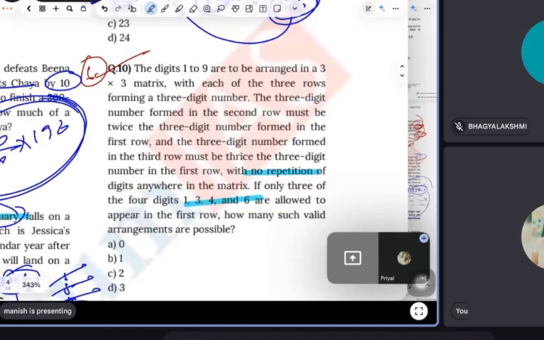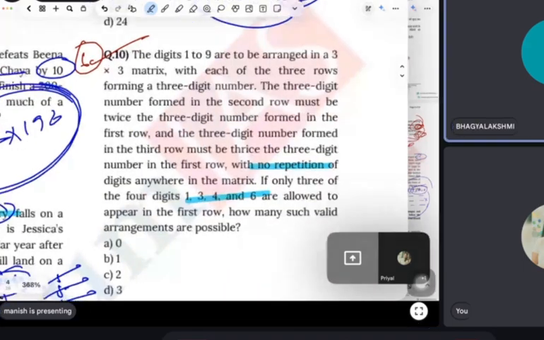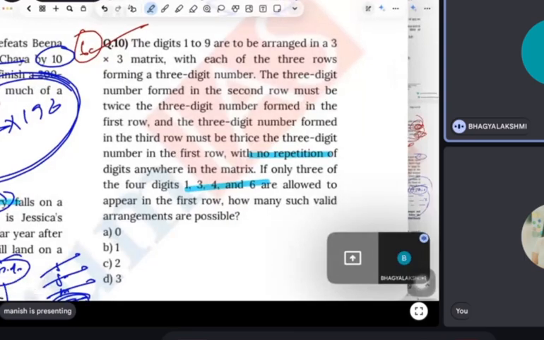Read, Bhagya. The digits 1 to 9 are to be arranged in a 3 by 3 matrix, with each of the 3 rows forming a 3-digit number. The 3-digit number formed in the second row must be twice the 3-digit number formed in the first row, and the 3-digit number formed in the third row must be thrice the 3-digit number in the first row, with no repetition of digits anywhere in the matrix. If only 3 of the 4 digits are allowed to appear in the first row, how many such valid arrangements are possible?